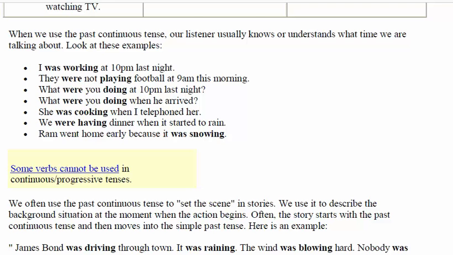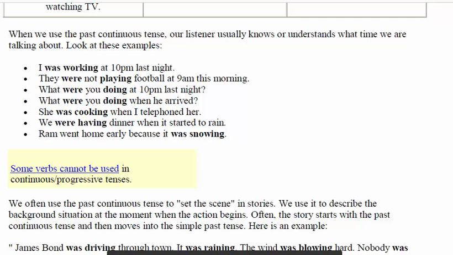Some verbs cannot be used in this continuous form. And remember, the other name of the continuous tense is the progressive tense. Progressive means in progress, in the ongoing position, in the unfinished condition. So when you hear the word progressive tense, know that it is a continuous tense. Never be confused with this word. Progressive tense and continuous tense are the same.